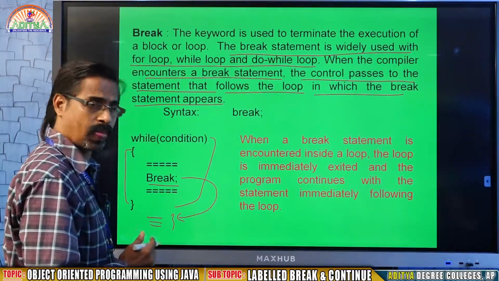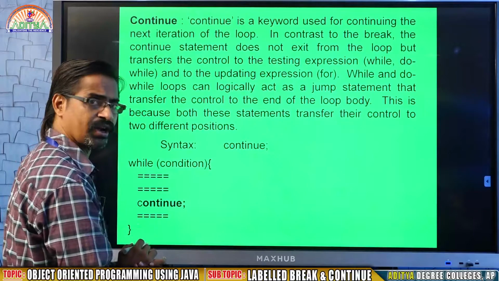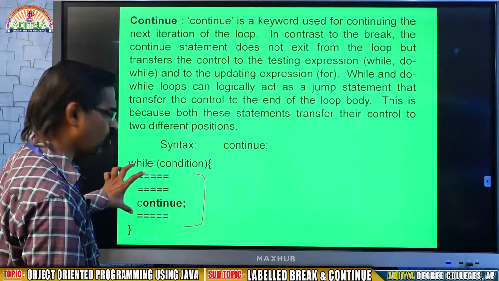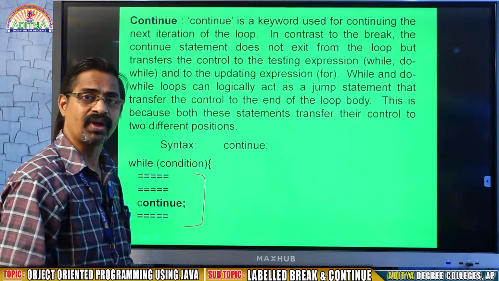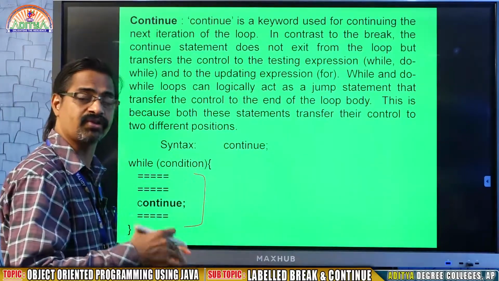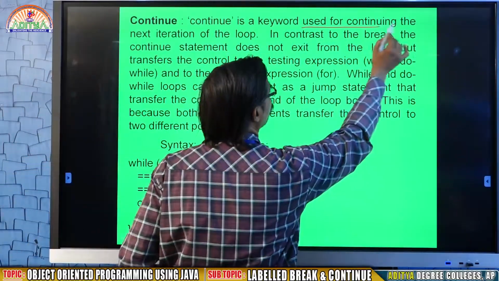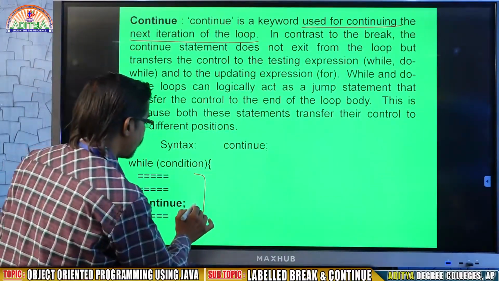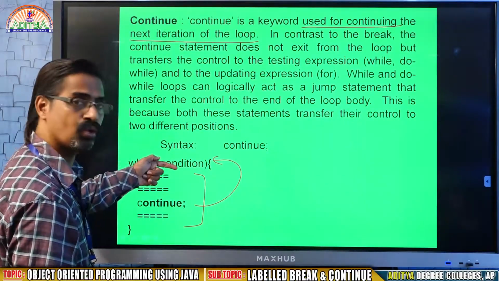Now, coming to continue. Like the break statement, we write continue within the same body, the same while loop, do while loop or for loop. But the position is different. The way it goes outside the loop or into the loop changes. Continue is a keyword used for continuing the next iteration of the loop. It won't come out. Instead, it will go to the next iteration. Next iteration means going back to while.